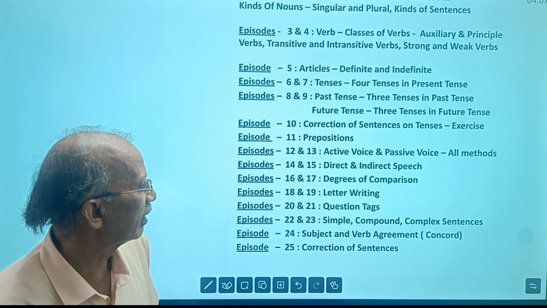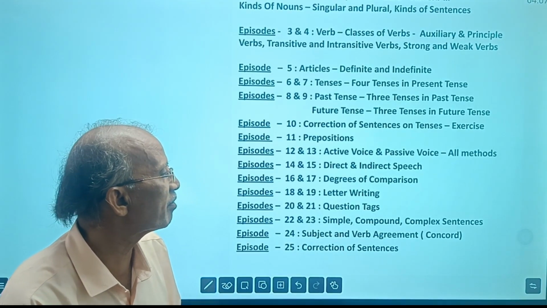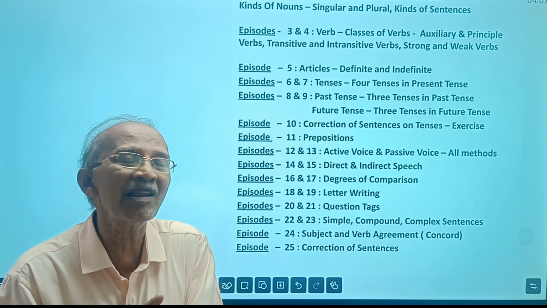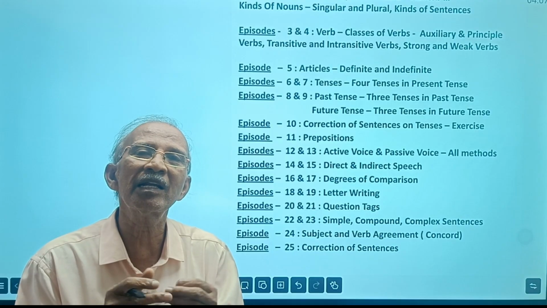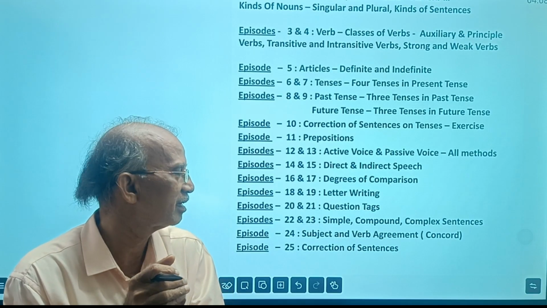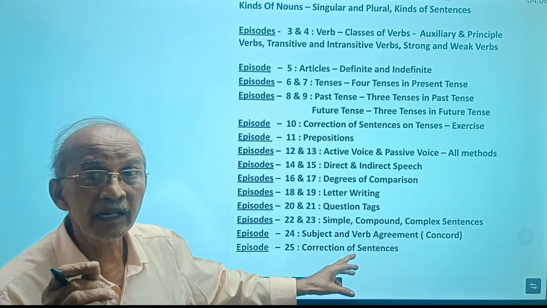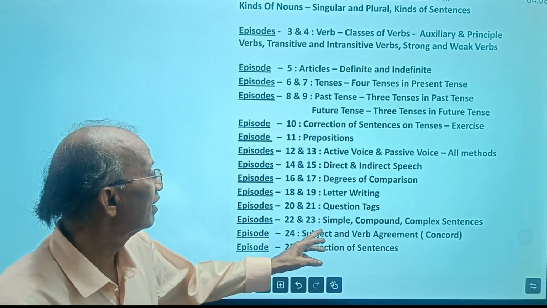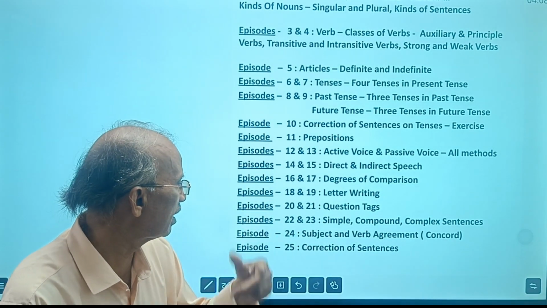And then another difficult topic, subject and verb agreement, that is known as concord. Concord means subject and verb agreement. Here, subject and verb must agree with each other. Understand? There are some points. This is actually a difficult topic, but we make it very easy. After learning these topics, it becomes easier. You will know much, and you can easily judge.